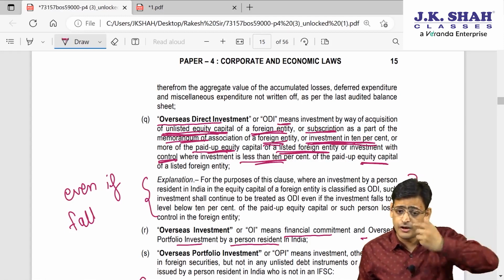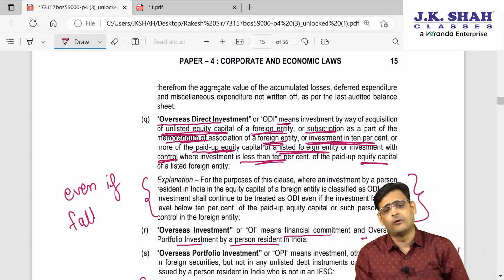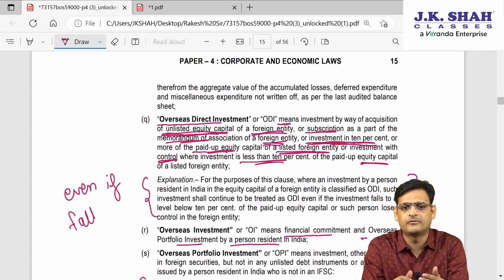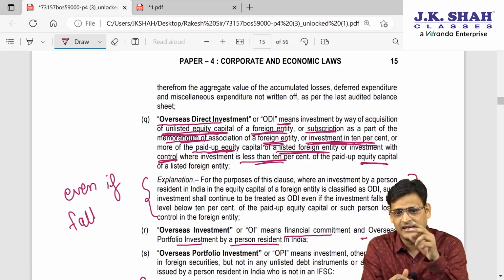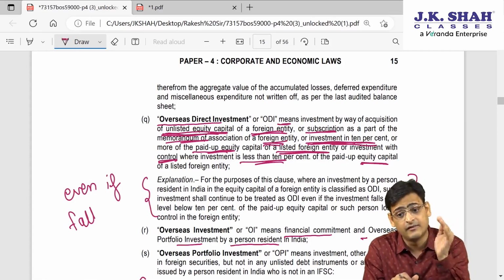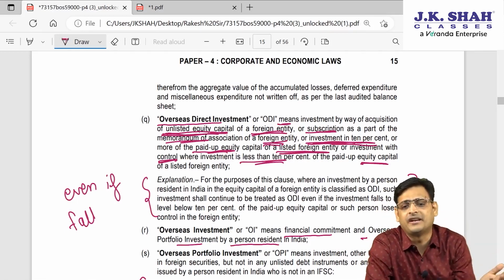Means if I am already holding more than 10% in any foreign entity and subsequently I sell some stake, and because of that it falls below the definition, so that it does not hold that much percentage due to which it can be called ODI, still it will be treated as ODI. Means once an ODI, always treated as an ODI.